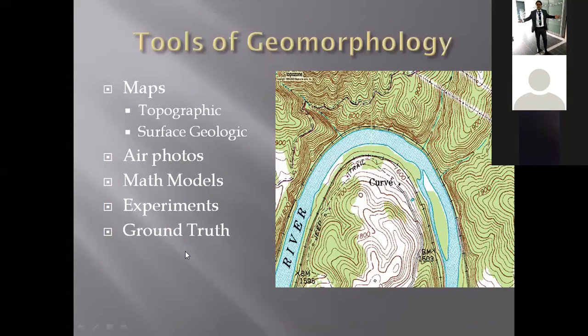There are some tools of geomorphology that we can apply to geological fieldwork as well. We have topographic maps. You can see the curvy lines present in this area, and the blue is the course of a river.